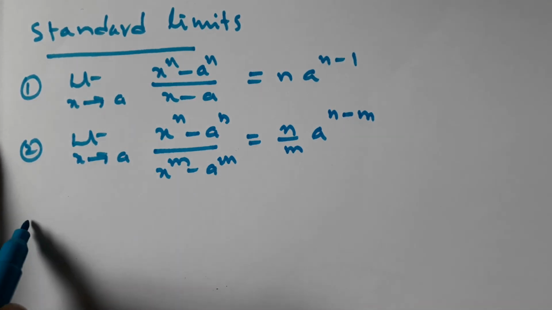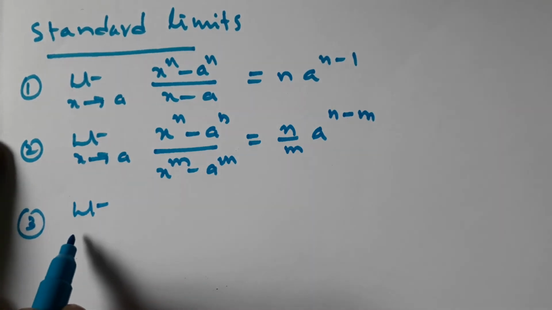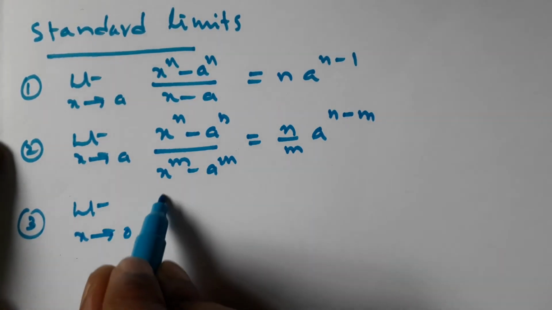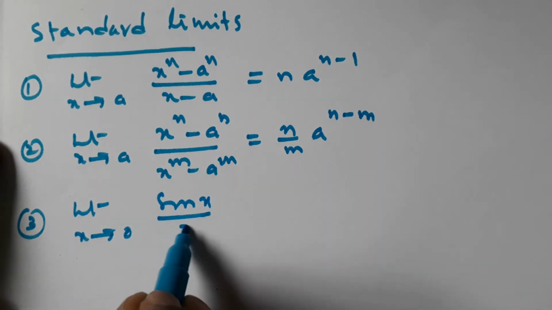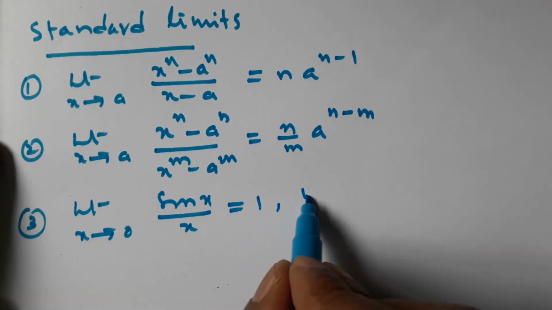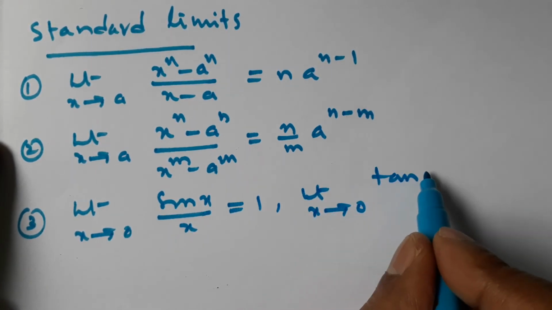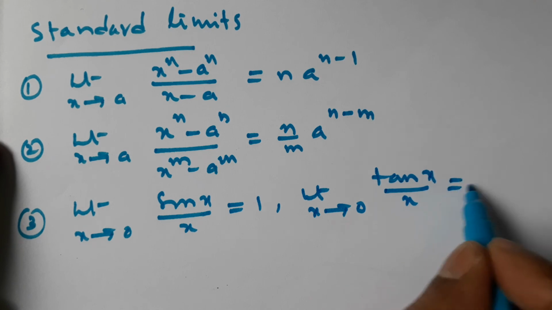Next, third one, limit x tends to 0, sin x by x is equal to 1, and limit x tends to 0, tan x by x is equal to 1.